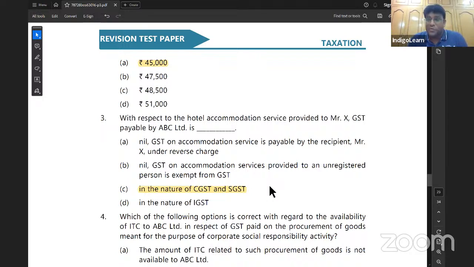Place of supply is the place where immovable property is located or intended to be located. Obviously, in case of hotel stay, they'll definitely charge CGST and SGST because place of supply is the place where property is located or intended to be located.